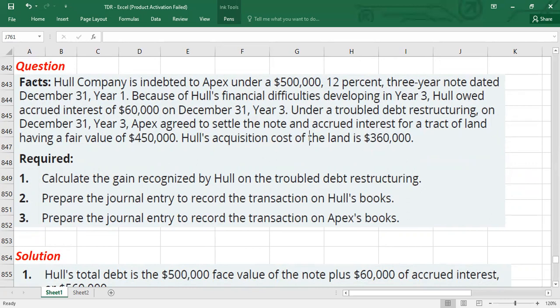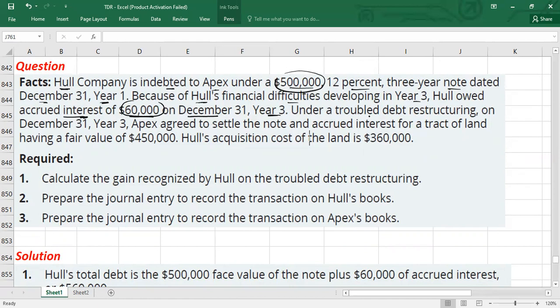Okay. Now, guys, here we have the facts. Each company is indebted to Apex. Actually, H is the borrower here, and Apex is the lender. Under $500,000, this is the amount. 12% is the rate of interest. Three-year notes dated 31st December, year one. Because of H's financial difficulties developing in year three, H owed accrued interest, the interest which is not yet paid by the borrower, which is 60,000 on December 31st, year three. You have a principal amount of 500,000, and you have accrued interest of 60,000.